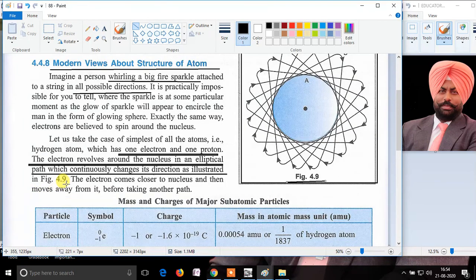The electrons come closer to the nucleus and they move away from it before taking another path. This shows that electrons are not moving in a circular path around the nucleus, but they are moving in an elliptical path as you have seen in the slide before. They move in an elliptical path, not in a circular path.